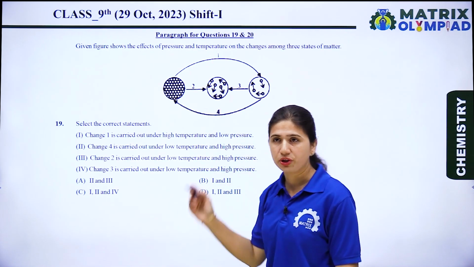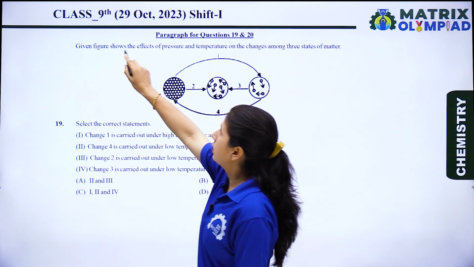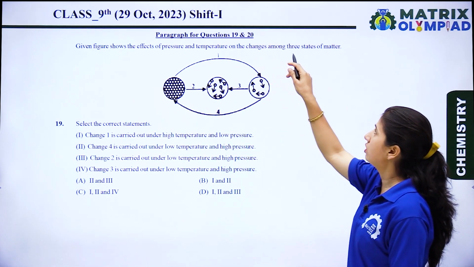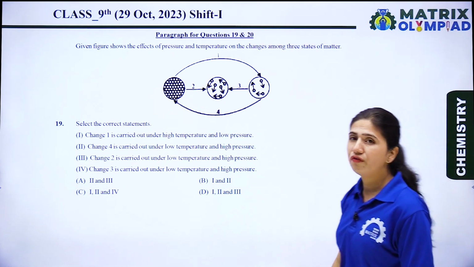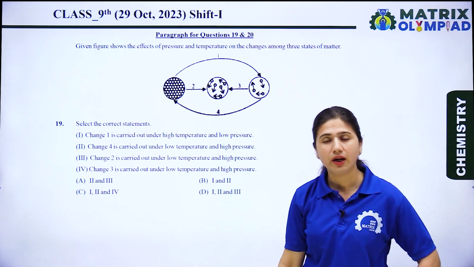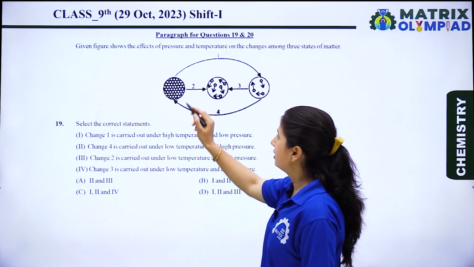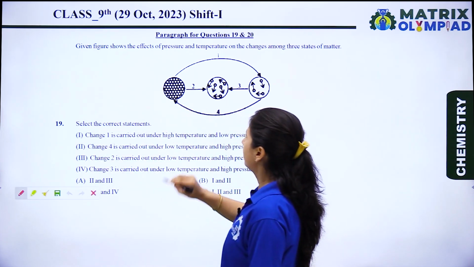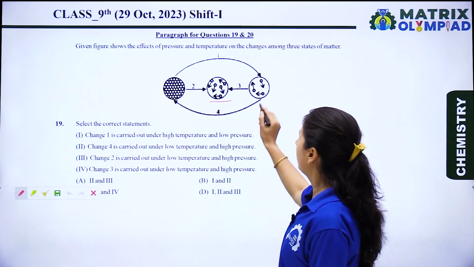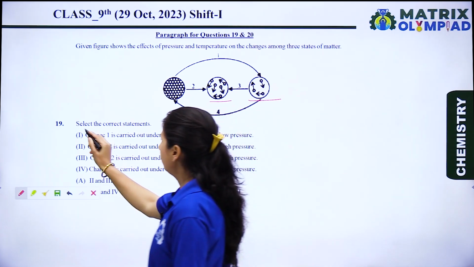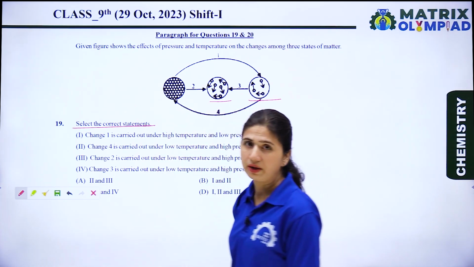Now let's see the question. The given figure shows the effect of pressure and temperature on the changes among three states of matter. We know that there are three states of matter: solid, liquid and gas. And in this diagram, first is the solid state, second is liquid and third is gaseous state. So let's see the question. Select the correct statement.